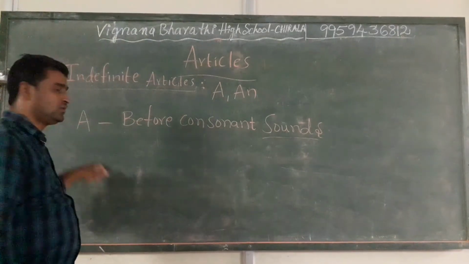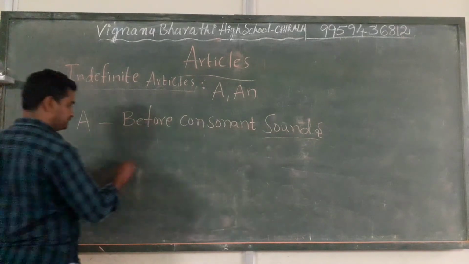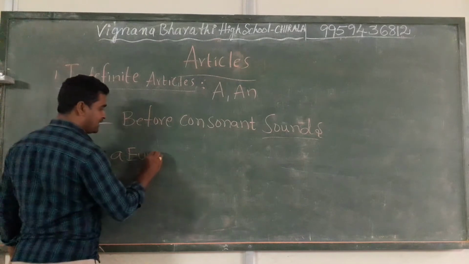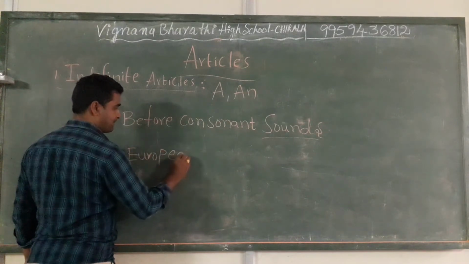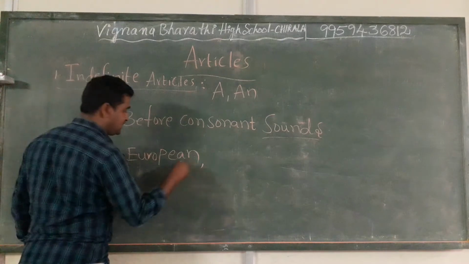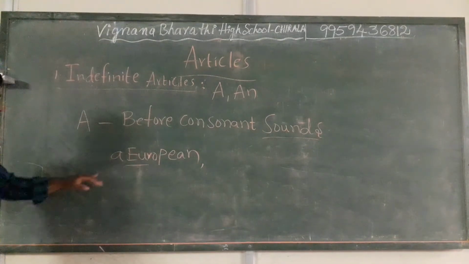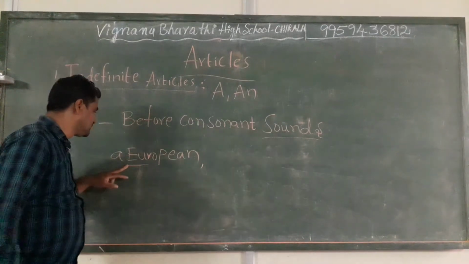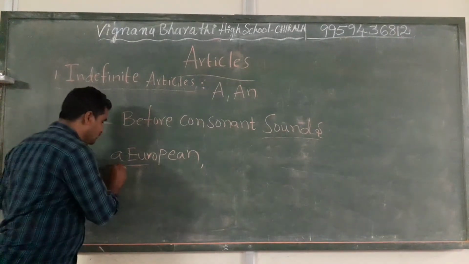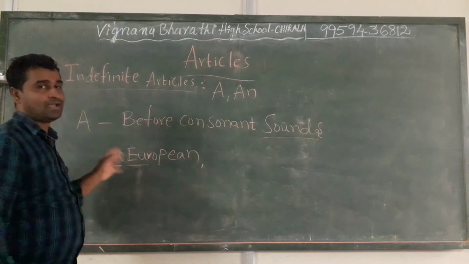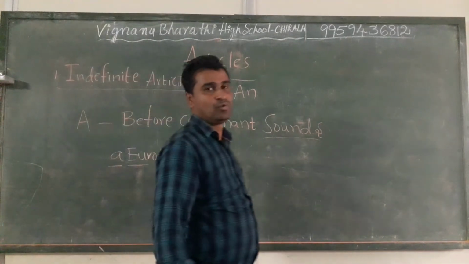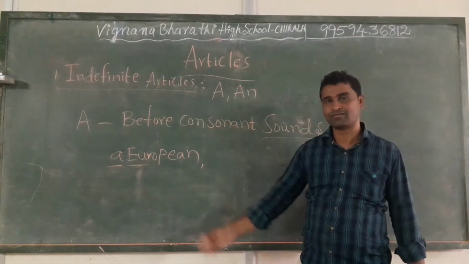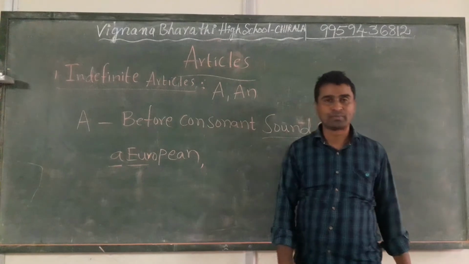consonant, we use "a". For example, a European. Here you see the pronunciation, though it started with a vowel, E is a vowel. It started with a vowel and we used the article "a". According to the general instructions, we would have to use "an European".